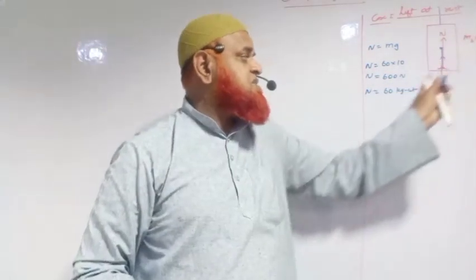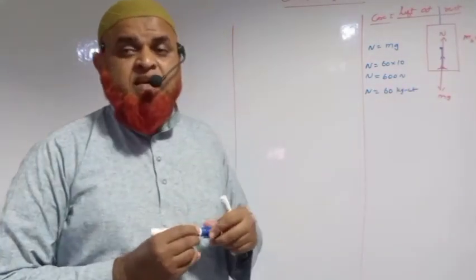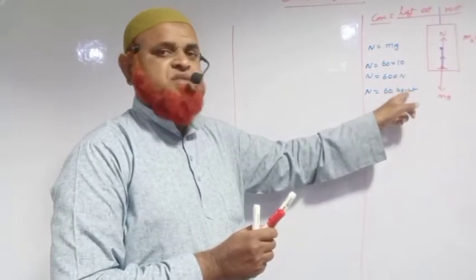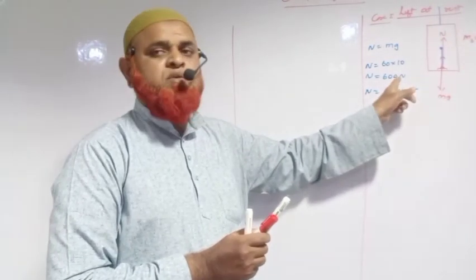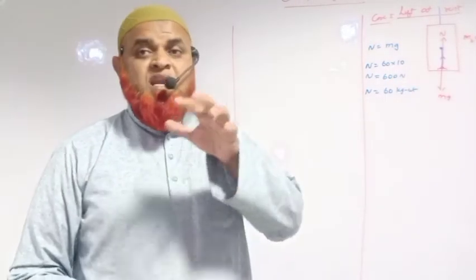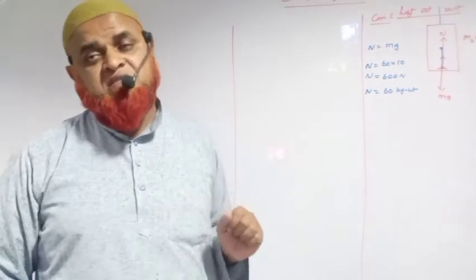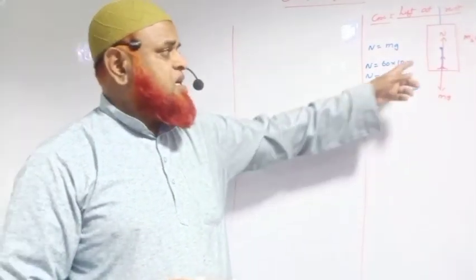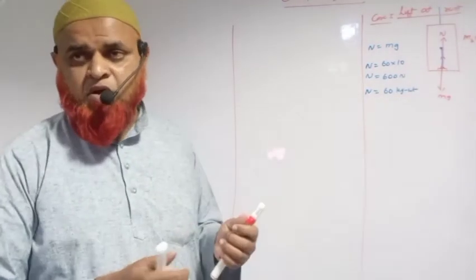60 kg is different, 600 newtons is different. Kg weight, okay, weight means g is included in this. If you want to remove weight and convert it to newtons, multiply with g, that is 10. That means the lift will show the actual weight. How much is the weight of the boy? When the lift is at rest, that lift will show the actual weight of that boy.